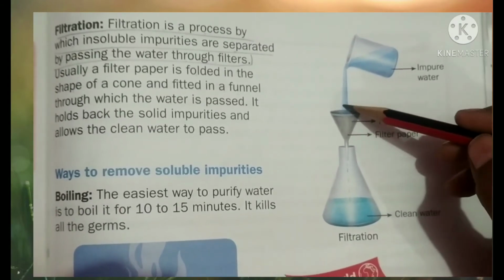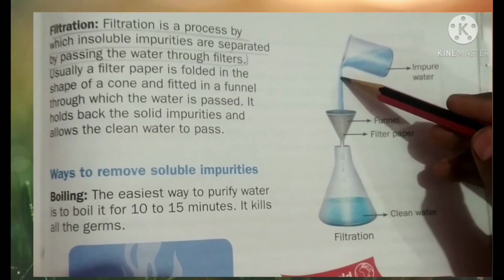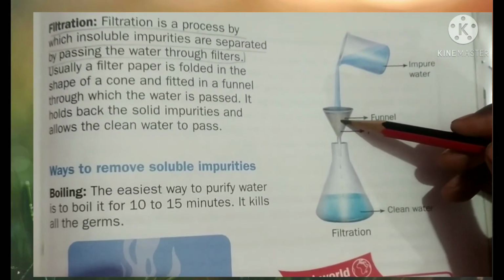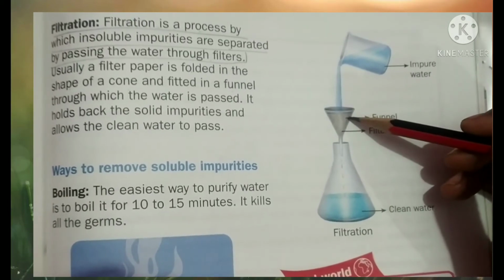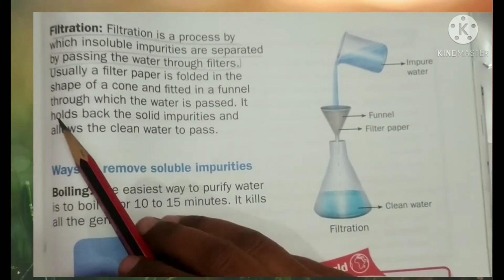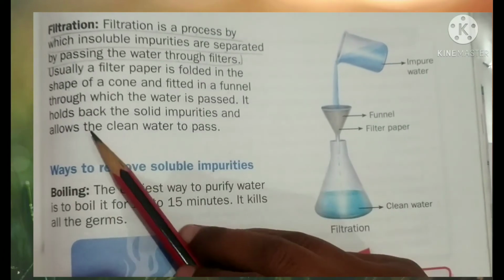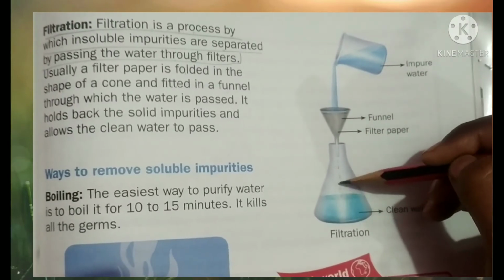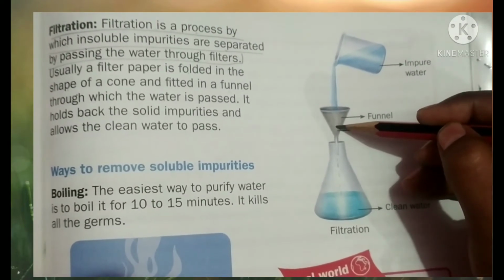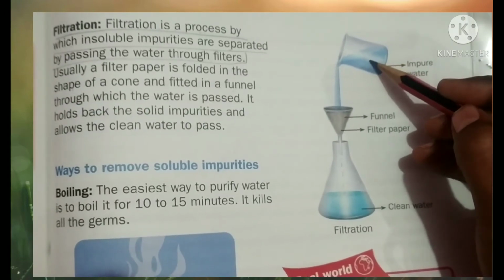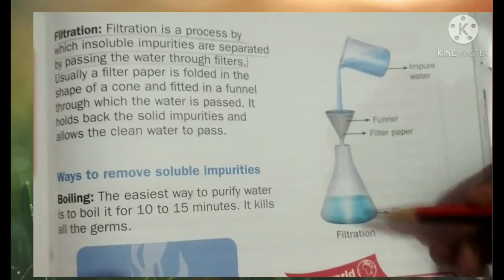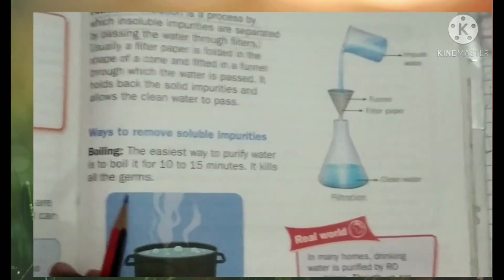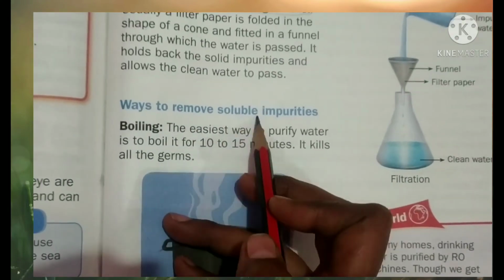Now, the water will come down and the impurities will be left in the filter paper. It holds back the solid impurities and allows the clean water to pass. The clean water is passed through the funnel and the filter paper will hold the impurities that are in the water. This process is known as filtration. Clear?